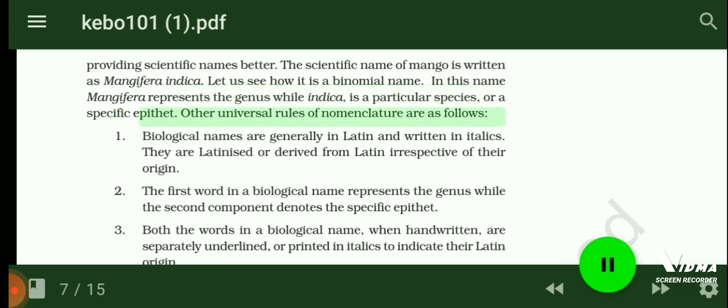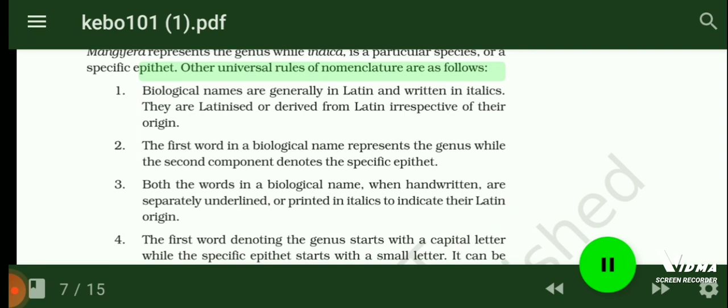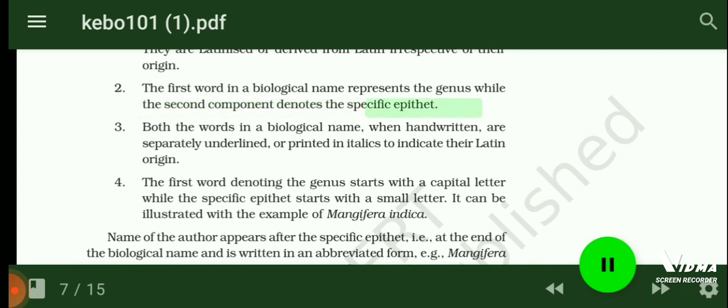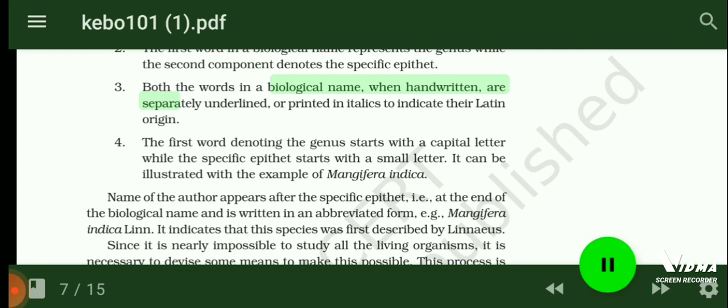1. Biological names are generally in Latin and written in italics. They are Latinized or derived from Latin irrespective of their origin. 2. The first word in a biological name represents the genus, while the second component denotes the specific epithet. 3. Both the words in a biological name, when handwritten, are separately underlined or printed in italics to indicate their Latin origin. 4. The first word denoting the genus starts with a capital letter, while the specific epithet starts with a small letter.